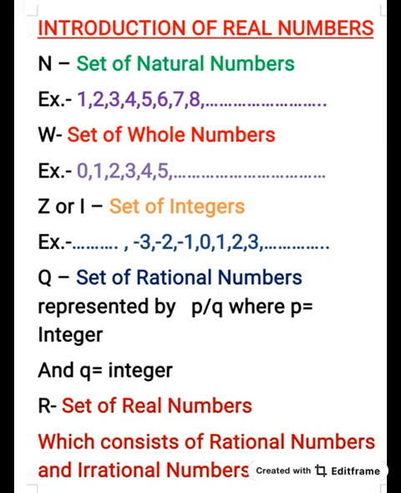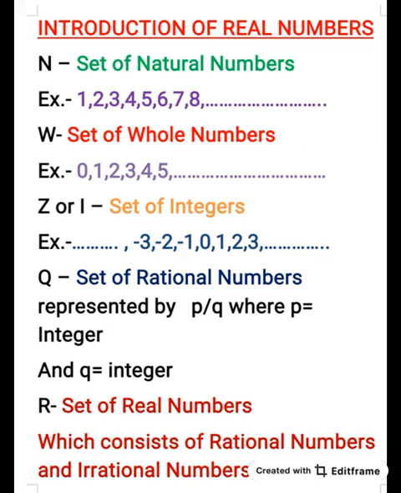Z or I represents the collection of integers. Whenever the negative numbers are added to the set of whole numbers, that is the set of integers.